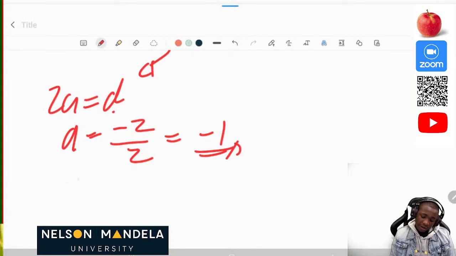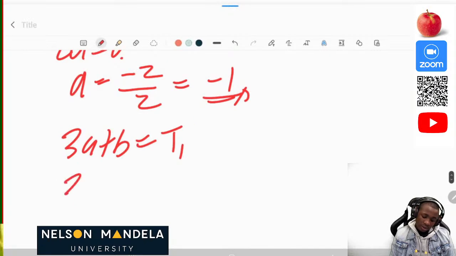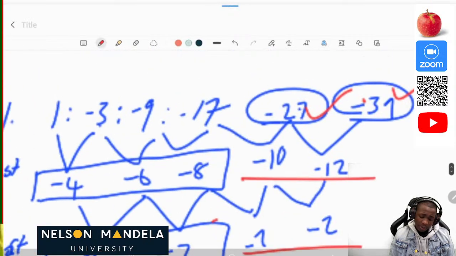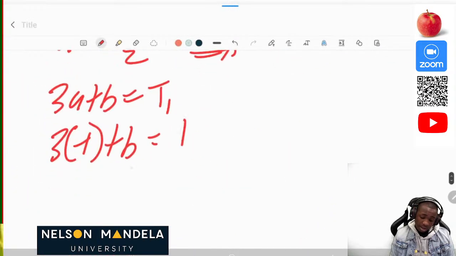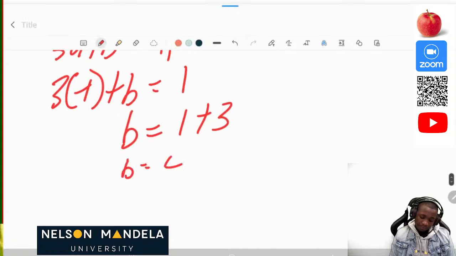Now we must know the value of b. 3a + b is equal to t1. What was our a? Our a was negative 1. And now what was our t1? Our t1 was equal to positive 1. Then b will be equal to 1 + 3. Then b will be equal to 4.